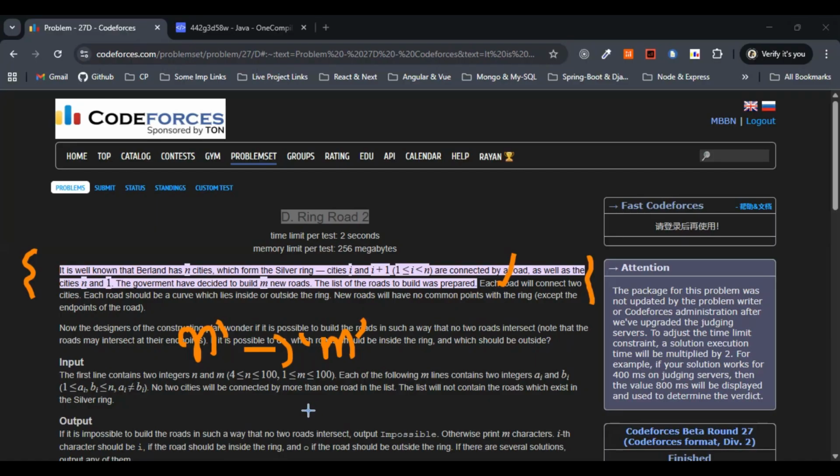Chords cannot lie on the ring and cannot intersect the ring except at their endpoints, right? Also, if possible, we have to output for each chord, in input order, I for inside or O for outside. Otherwise we have to print impossible. Again, chords cannot lie on the ring and cannot intersect the ring except at their endpoints. So this is the question basically.